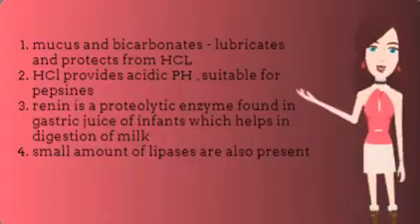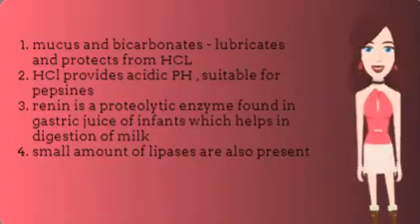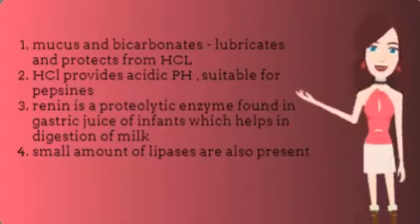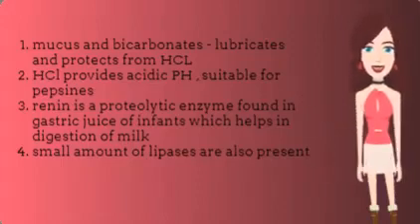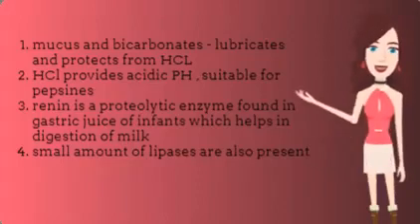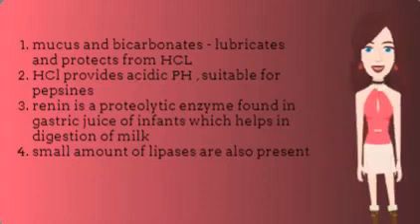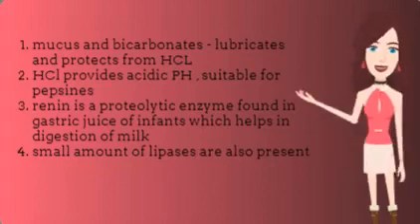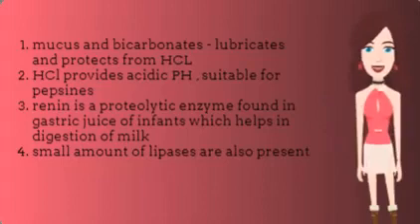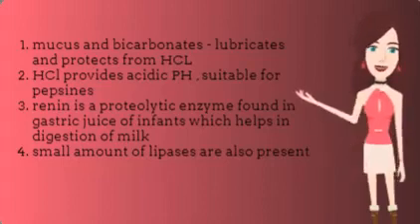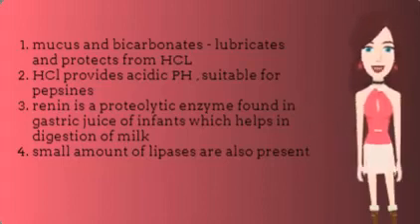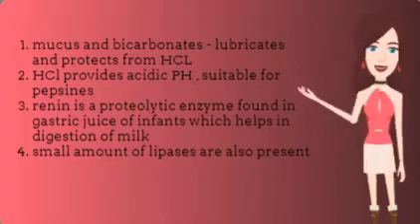Mucus and bicarbonates are also present which help in lubrication, and they also protect the mucosa from hydrochloric acid. Hydrochloric acid provides acidic pH which is suitable for pepsin. Renin is a proteolytic enzyme found in gastric juice of infants, which helps in digestion of milk. A small amount of lipases is also secreted.